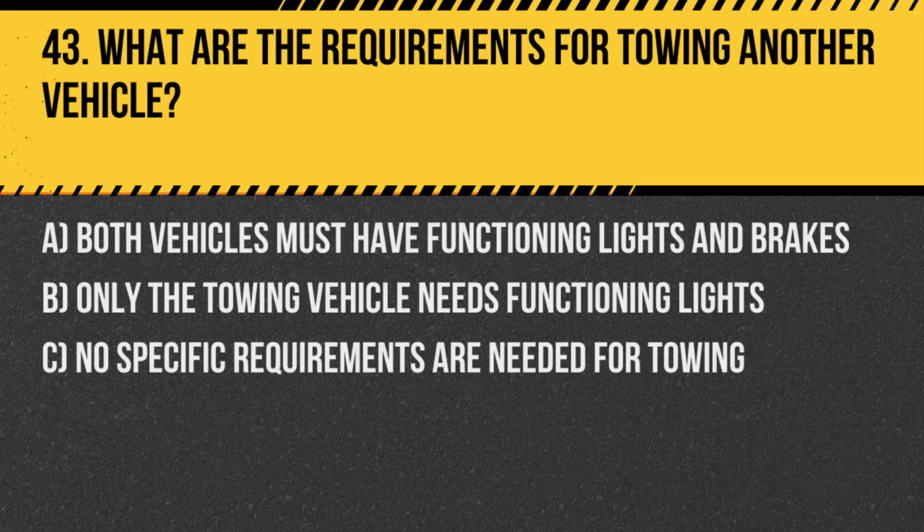Question 43. What are the requirements for towing another vehicle? A. Both vehicles must have functioning lights and brakes. B. Only the towing vehicle needs functioning lights. C. No specific requirements are needed for towing. Answer: A. Both vehicles must have functioning lights and brakes. This ensures safety by maintaining control and visibility.